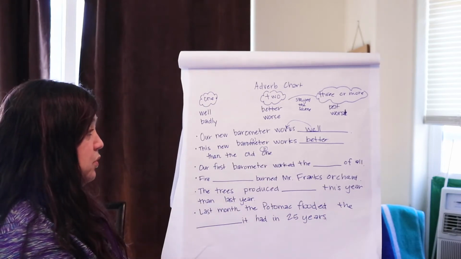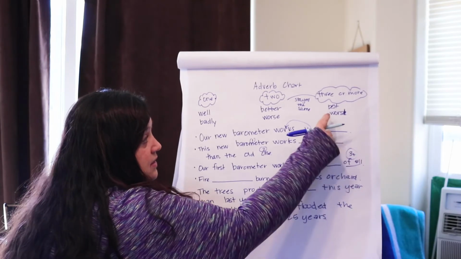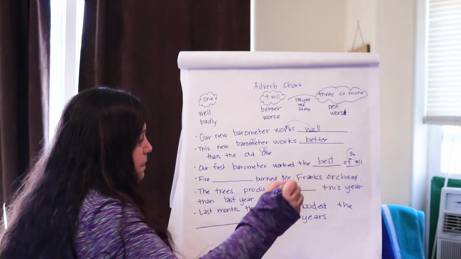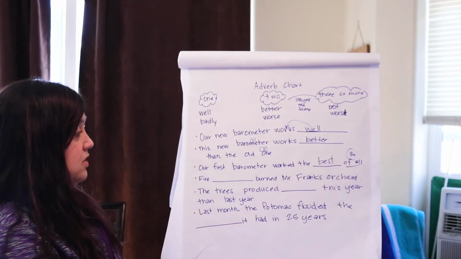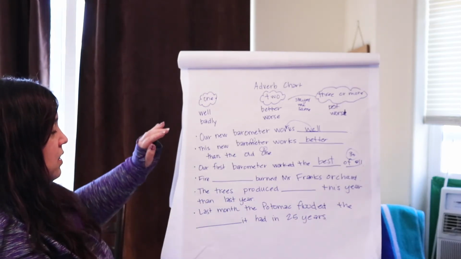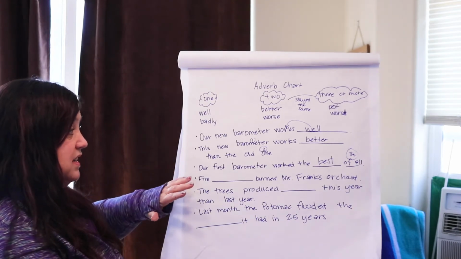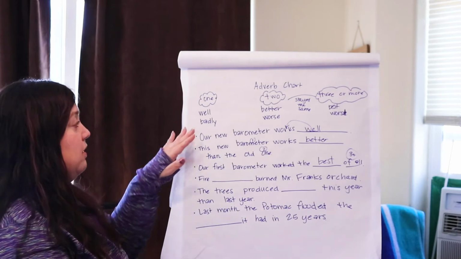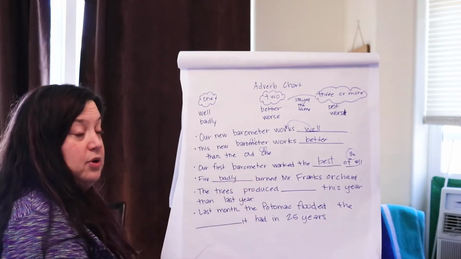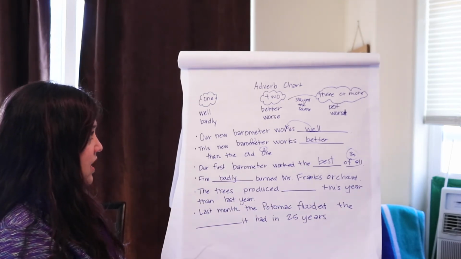Our first barometer works the blank of all. Well, if it's of all, it's the 3 or plus. Do you want best or worst? Let's go with best. Fire blank burned Mr. Frank's orchard. Okay, so fire's not a good thing in this circumstance because his orchard just burned down. So I'm going to say fire badly burned Mr. Frank's orchard.